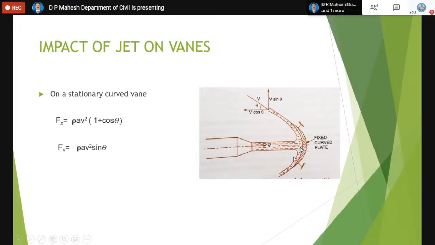By resolving this, actually after striking, the jet strikes with V and it leaves with V. That's correct. But the moment it leaves, it will move tangential to the curve, so it will become inclined, so that we can find its components in the y and x direction. Initially the jet is only in one direction, that is x, and after striking, it leaves in two directions, x and y. Thereby, we can find both Fx and Fy as far as curved vanes are concerned.